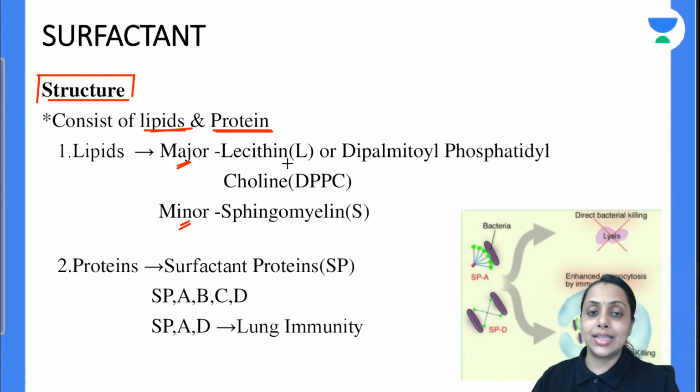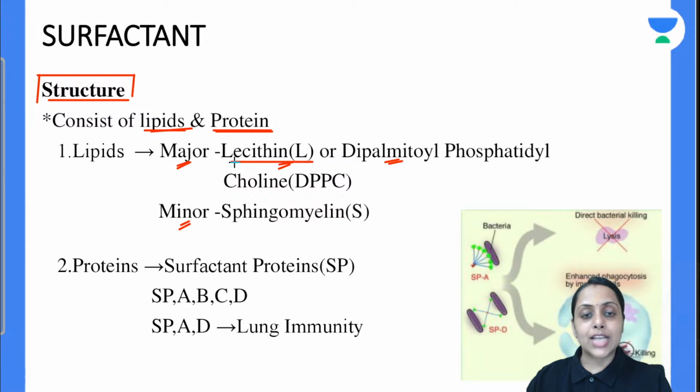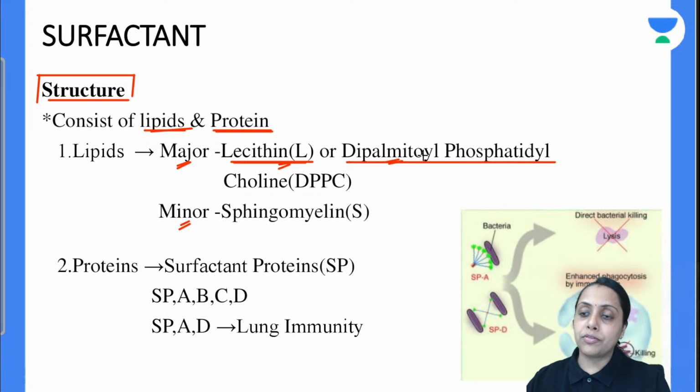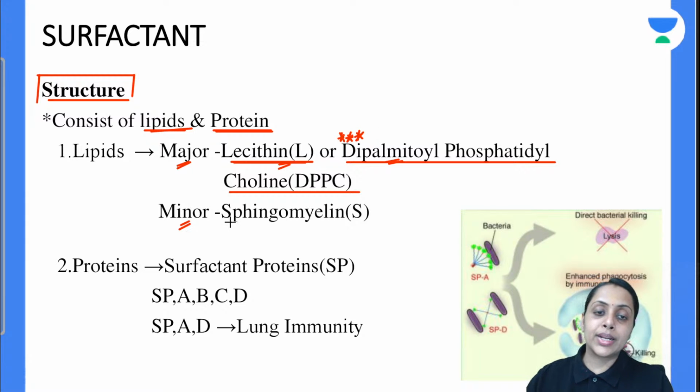Major lipid is lecithin, dipalmitoyl phosphatidylcholine. Do remember this name because काफी बार एग्जाम में आता है. The major lipid in our surfactant is lecithin, or you can say dipalmitoyl phosphatidylcholine, and the minor lipid in our surfactant is sphingomyelin.